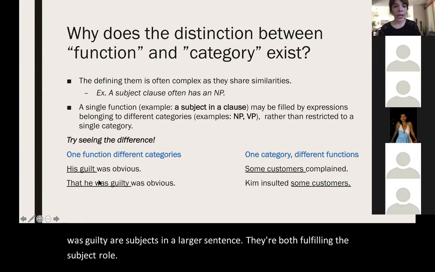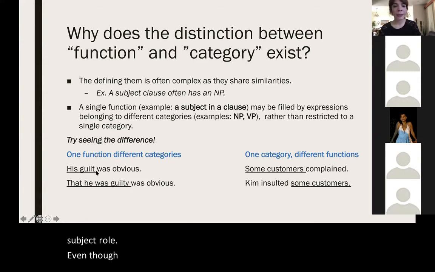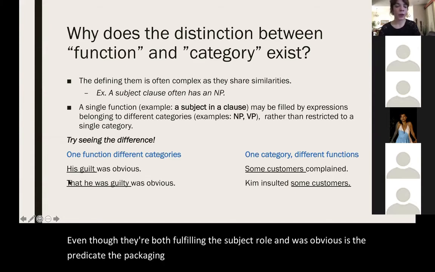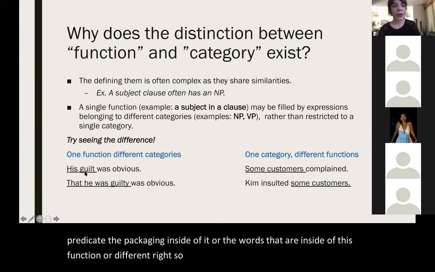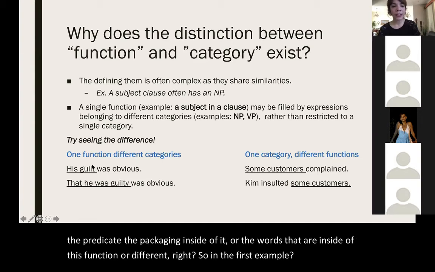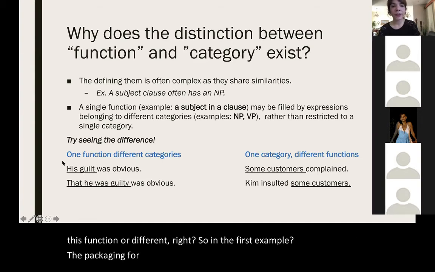Now, even though they're both fulfilling the subject role, and "was obvious" is the predicate, the packaging inside of the subject, or the words inside of this function, are different, right? In the first example, the packaging for the subject is "his guilt." "His guilt" is a noun phrase.